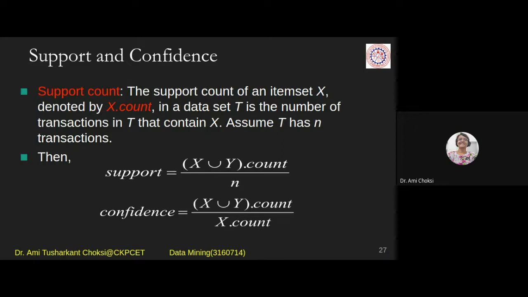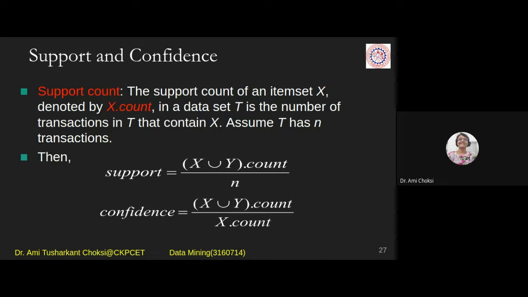Same way, if the rule is X implies Y, for that we will find the confidence. See, for what we are finding support and for what we are finding confidence. For combination of items, we find this support. Whether these items combo is frequent or not, for checking that, we are finding this support.